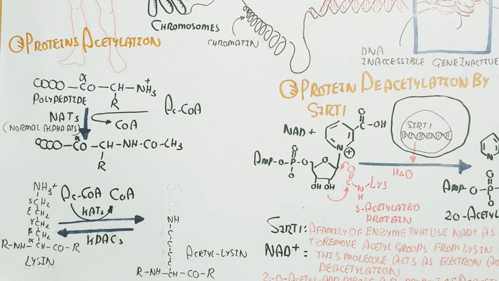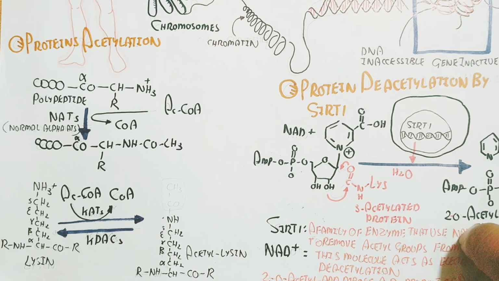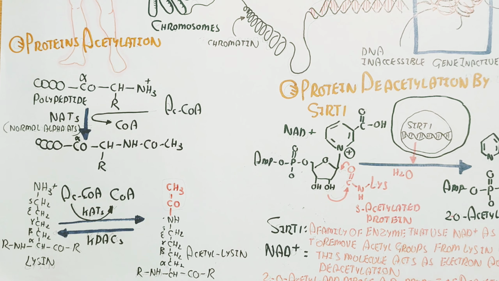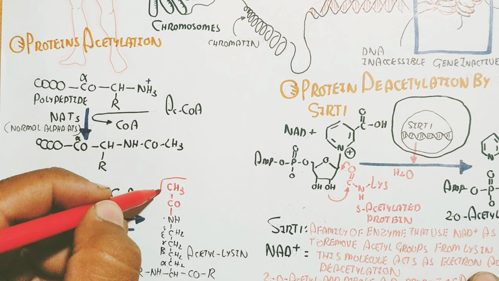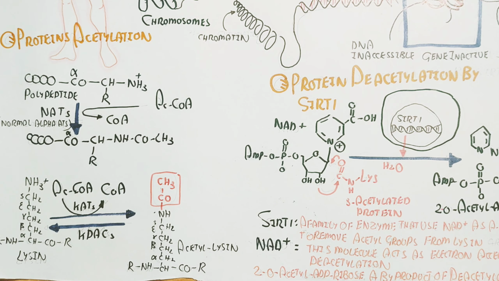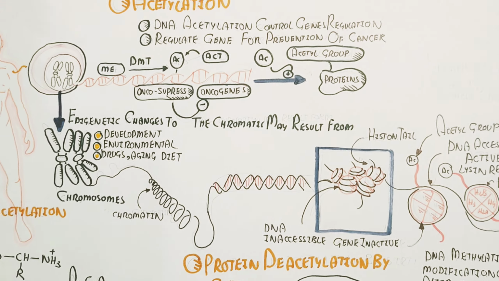On the other hand, deacetylation also occurs, removing this acetyl group to convert acetylated lysine into deacetylated lysine. Here is the acetylated lysine which contains an acetyl group. I hope this makes sense. This is protein deacetylation and protein acetylation.